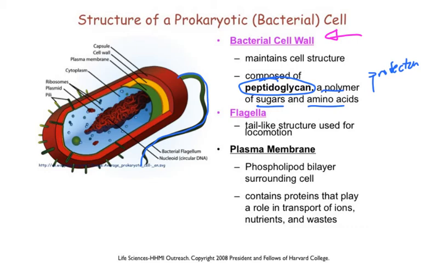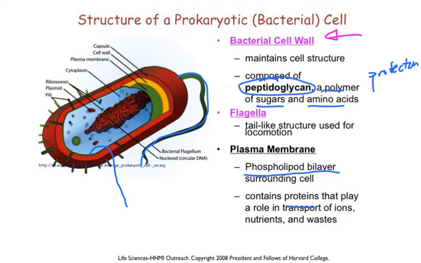All bacteria do have that plasma membrane. That's the characteristic of all cell types. It is a phospholipid bilayer, just like in our other cells. And it does have some proteins embedded in it that play a role in ion, nutrient, and other material transport.